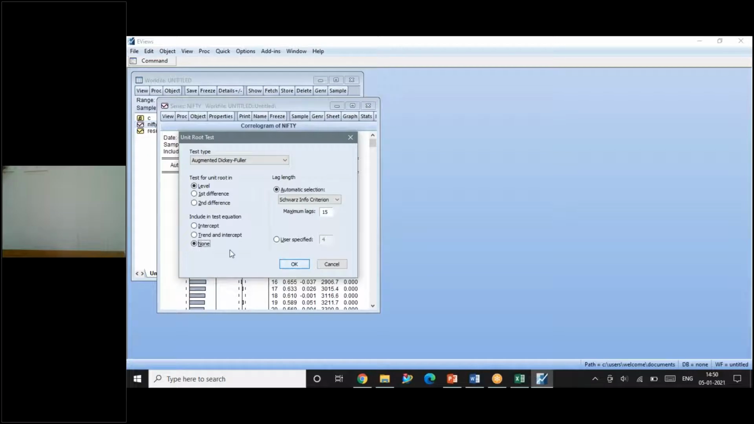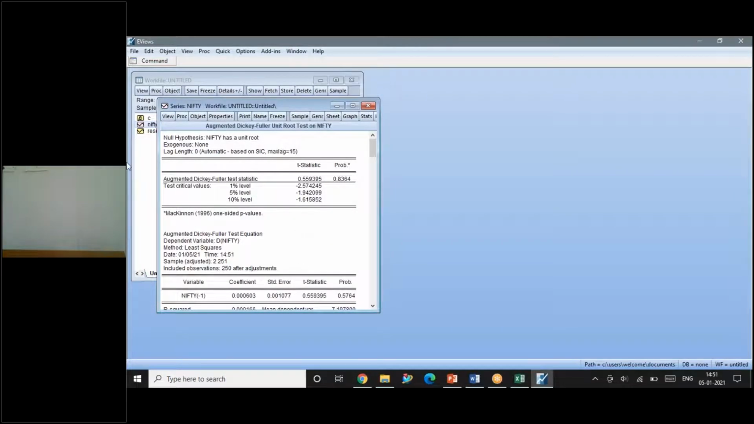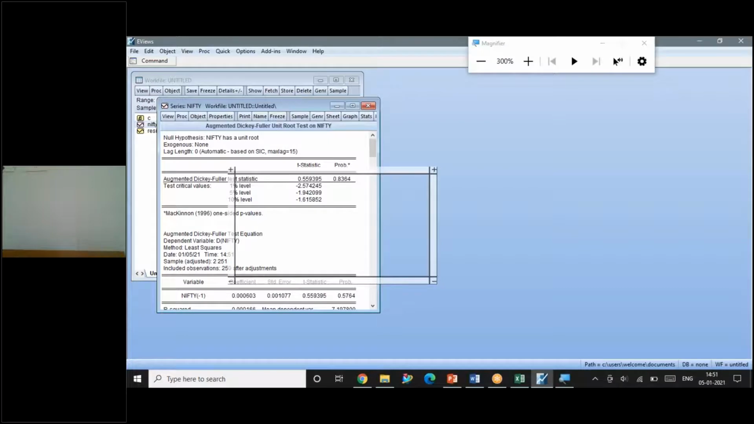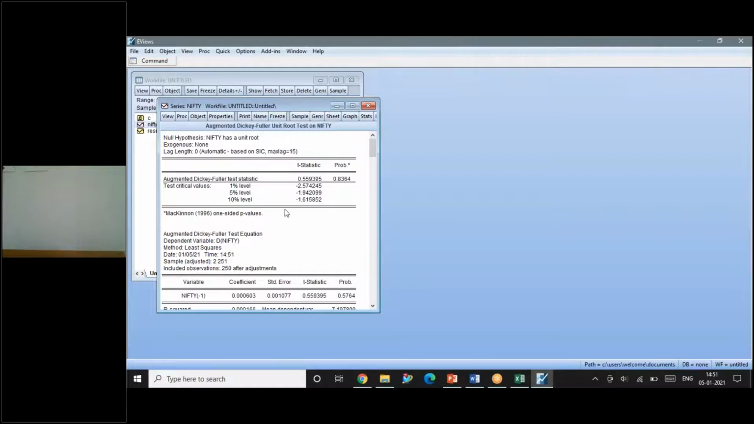So I'm doing the unit root test with none at level, the raw data, so at level and none, and I'm giving okay. Now you can see the unit root results. I'm just magnifying and showing it to you. Many will have difficulty in the GTM platform to see the normal screen. So the unit root probability is 0.83.